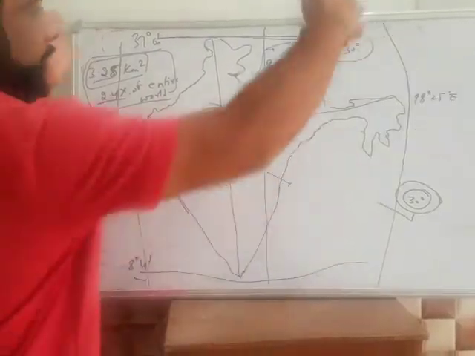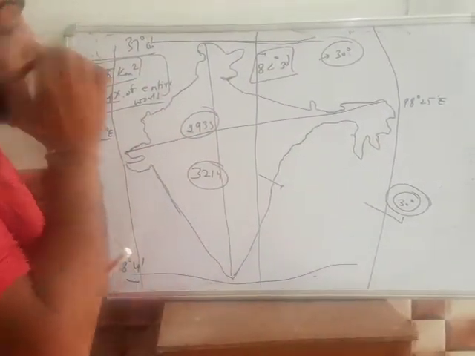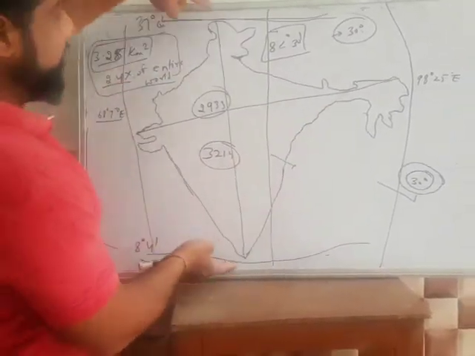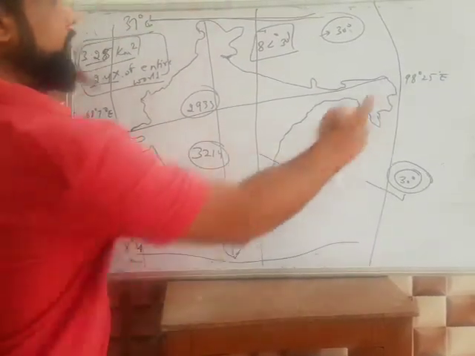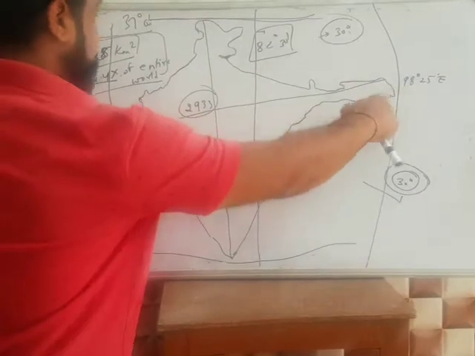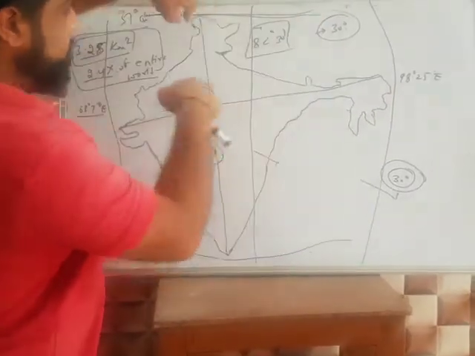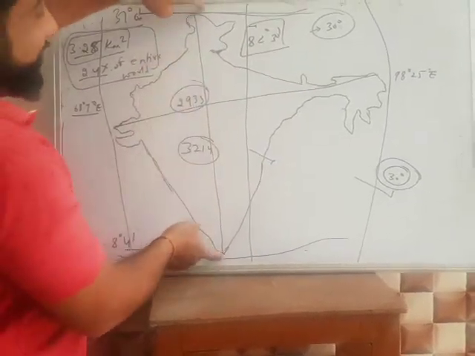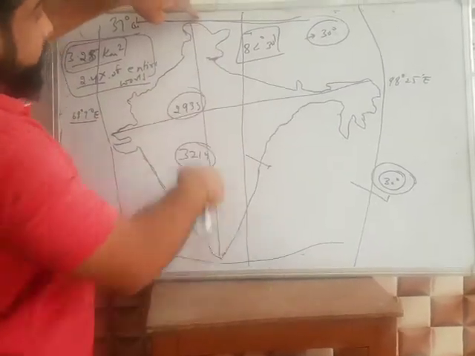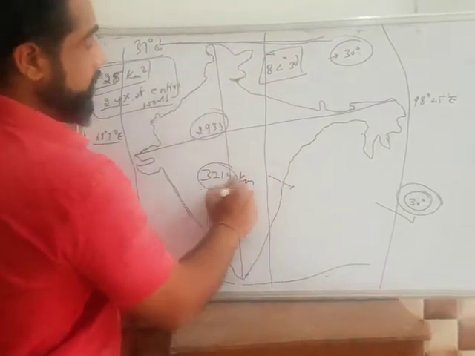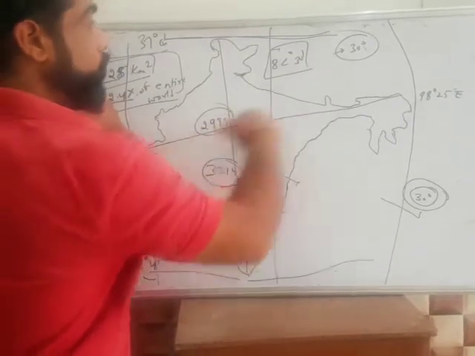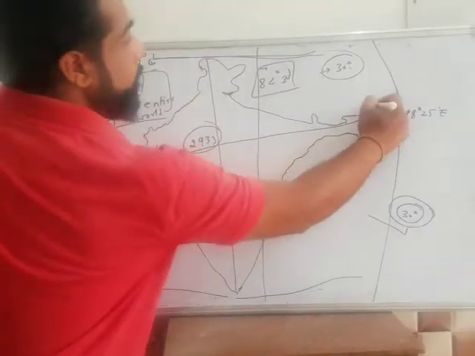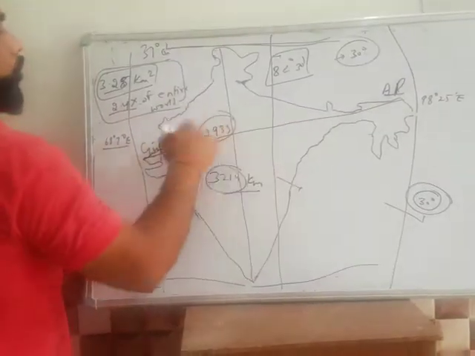Means the latitude difference and longitude difference are 30 degrees, but one important factor is that this extent is much greater than this extent. Means this area from west to east is lesser than south to north. This shows this boundary is 3214 kilometers, and from west to east, from Gujarat to Arunachal Pradesh, the distance is 2933.